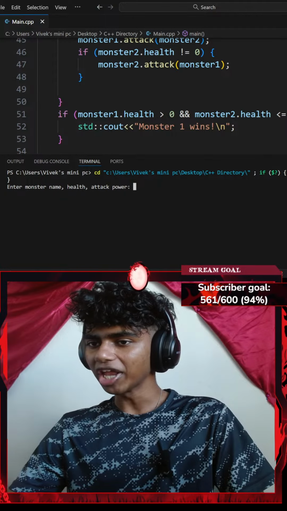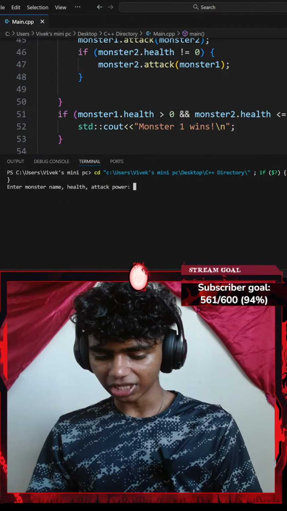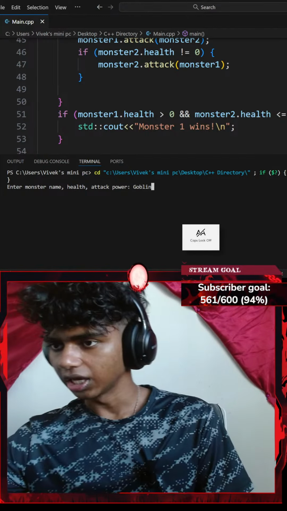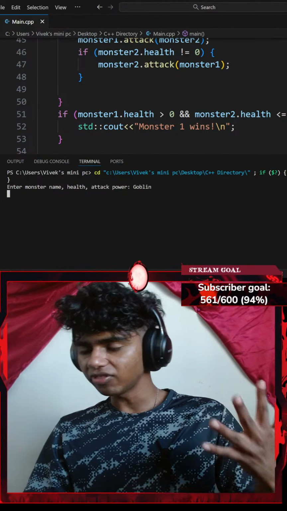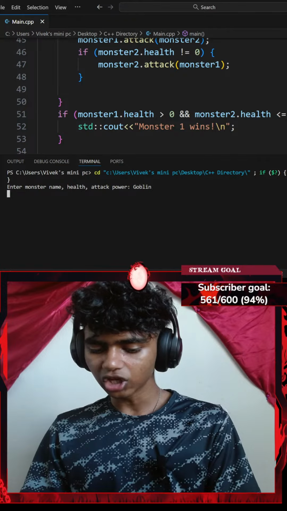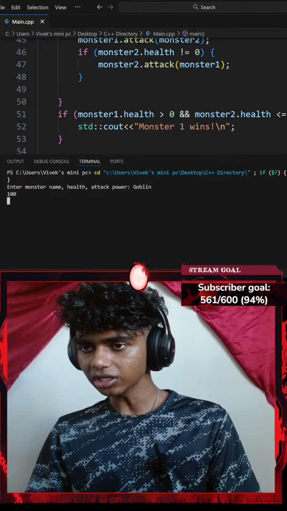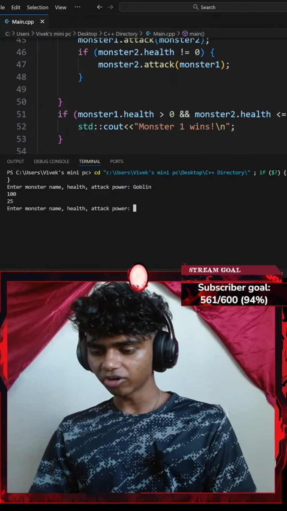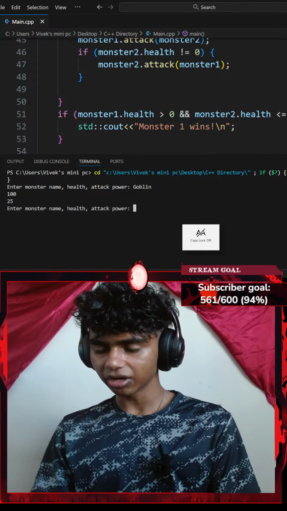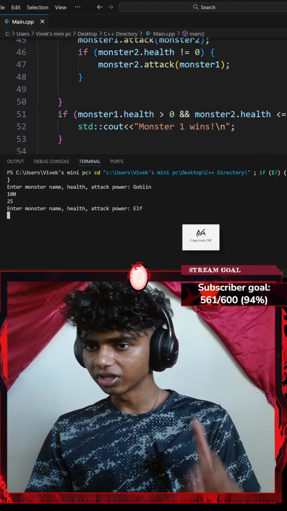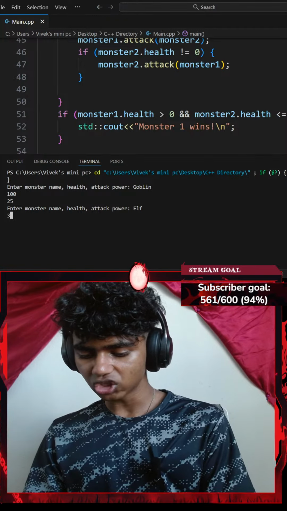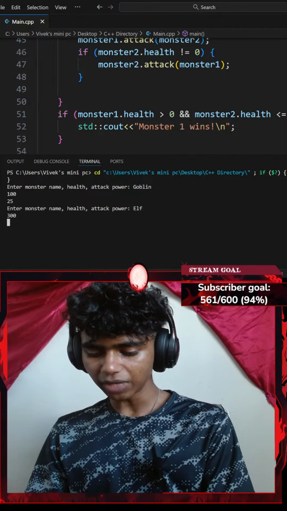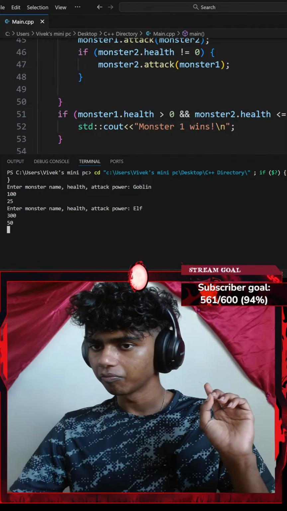Okay, so it says create a monster. The name is going to be something like, I don't know, maybe Goblin. Okay, let's go with something like Goblin. And then I'll need health. Goblin has 100 HP. And let's say 25 attack power. Enter another monster name. I'll go with something like, I don't know, maybe an elf. Okay, so elf has, let's say, 300 HP. And let's say something like maybe 50 attack power.